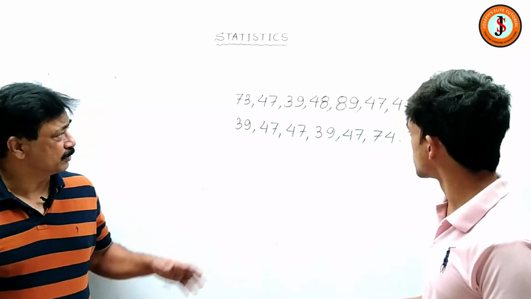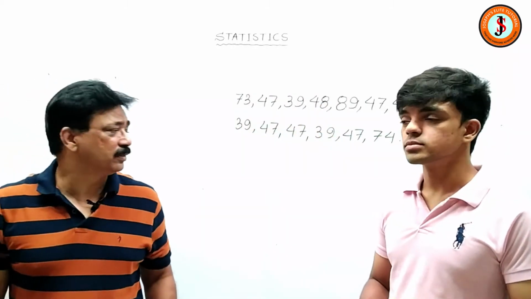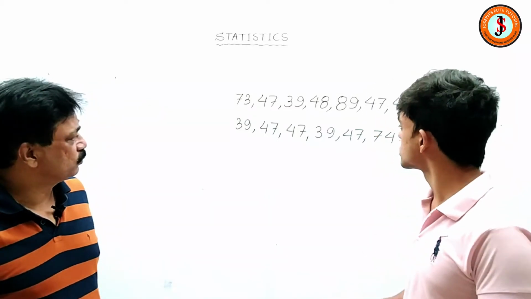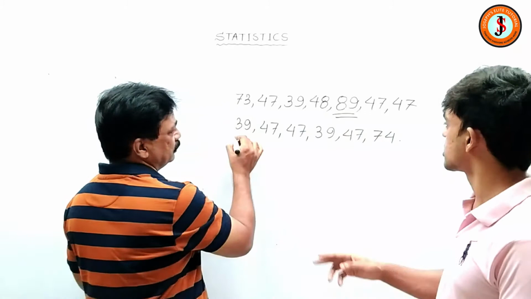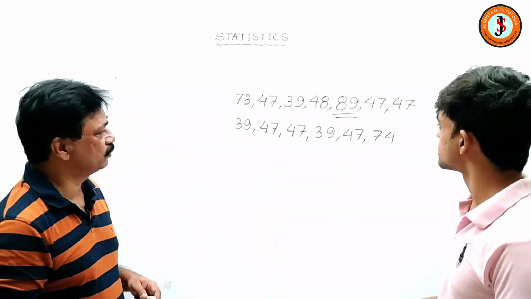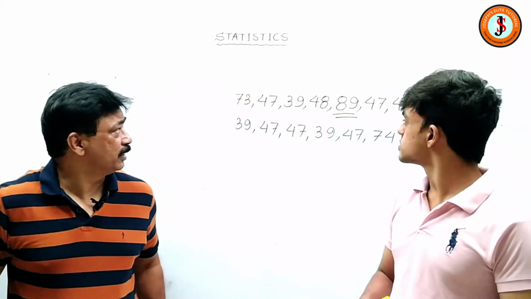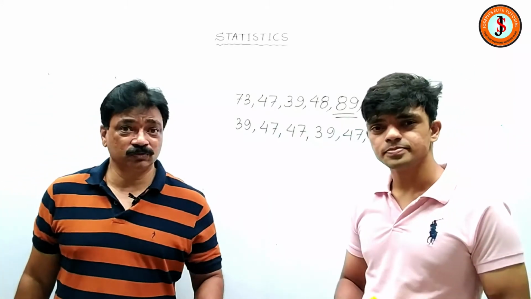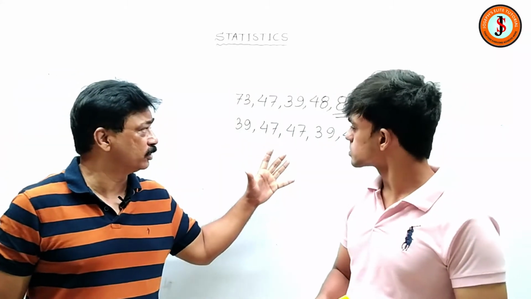This is a raw data. It is unarranged. So that's it. And then what can be the range? Do you see some maximum over here? 89 is maximum. And the minimum is 39. So if I subtract that, I'm going to get what? It's 50. 89 minus 39 is 50. Great. So this is raw data, and this is unarranged also. That is why it is raw data.